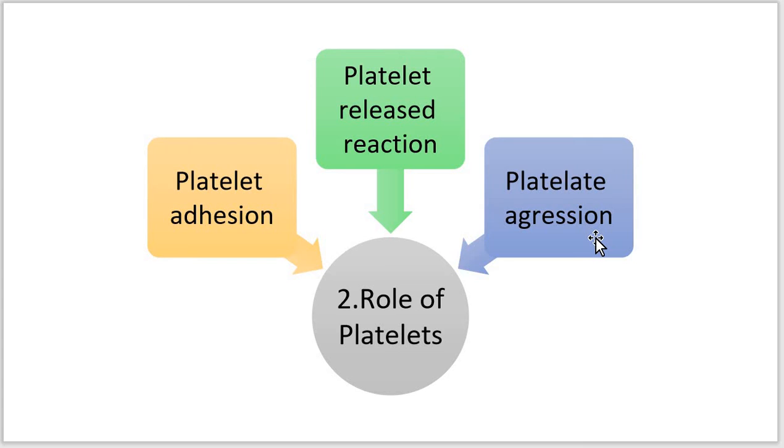However, the stable hemostatic plug is formed by the action of fibrin, thrombin and another factor, thromboxane A2.